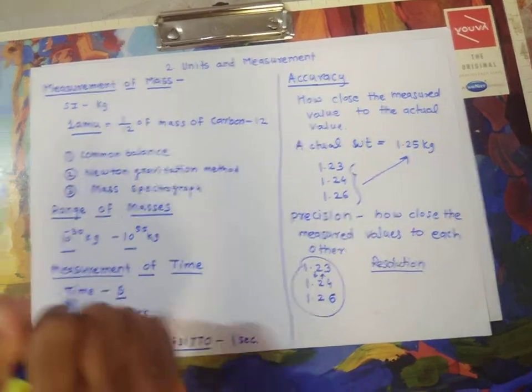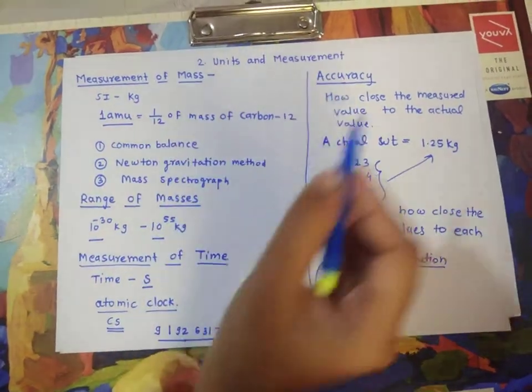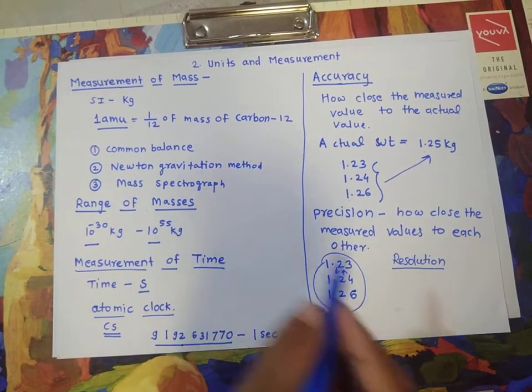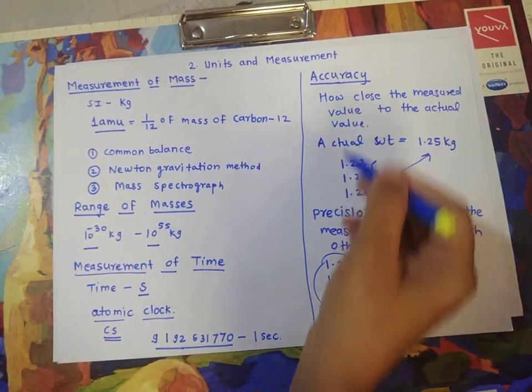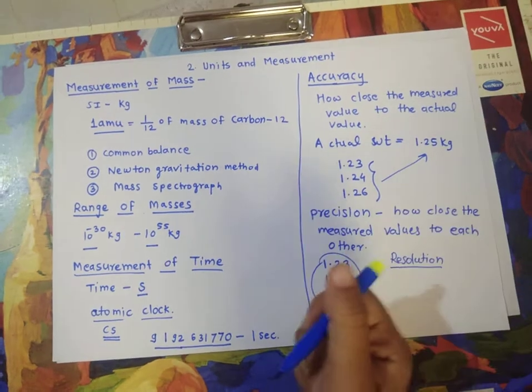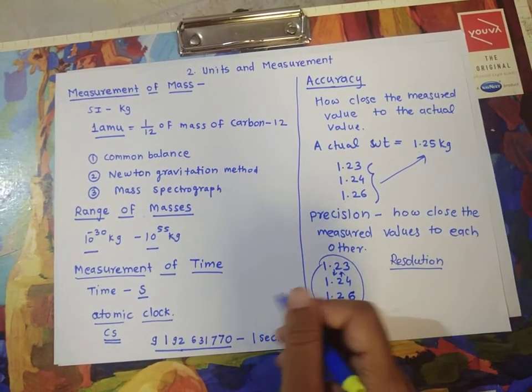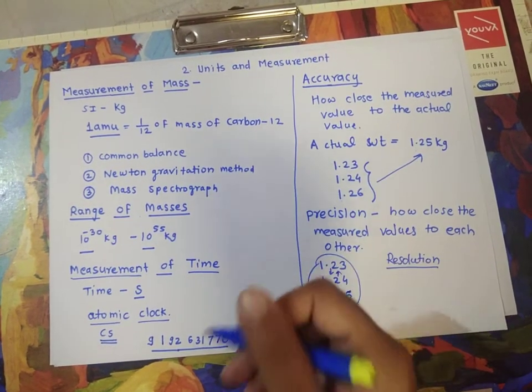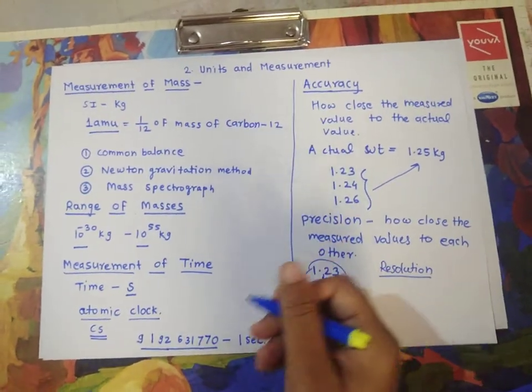So today we have learned about the measurement of mass, range of masses, measurement of time, and accuracy and precision. You have to know about error also. Next time we will see error and the types of errors.